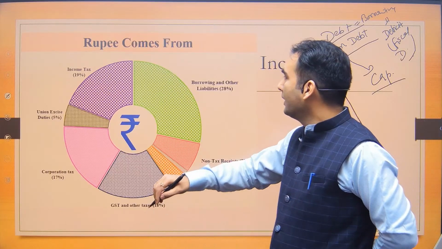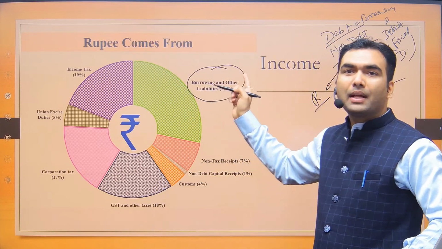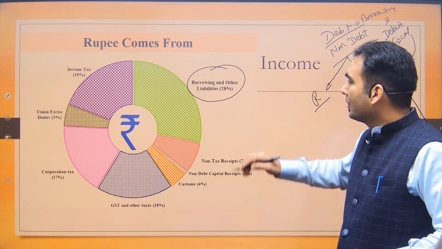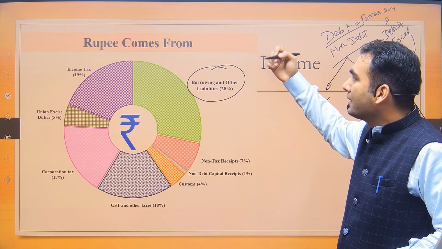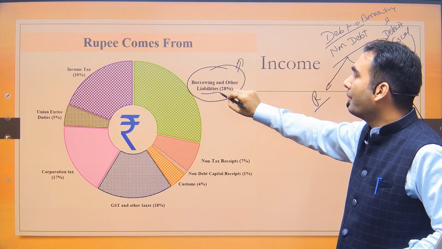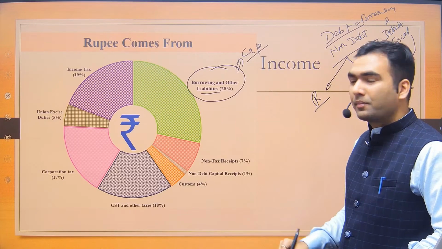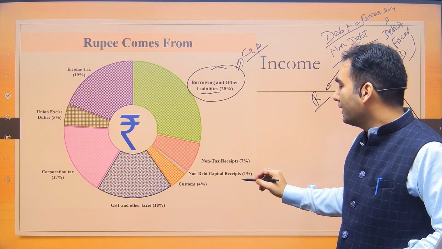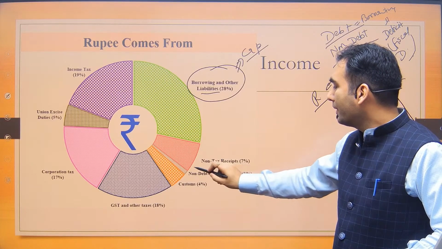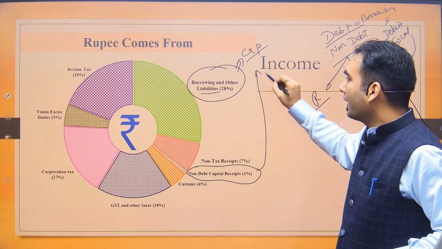So you tell me. This is borrowing and other liabilities. ये capital में जाएगा, revenue में जाएगा. So borrowing and other liabilities, whatever is coming, would come under capital since it's a change in assets and liabilities. That's the definition. So it would be part of the capital account. Then this is some other non-debt capital receipts. So this will also go to the capital account.